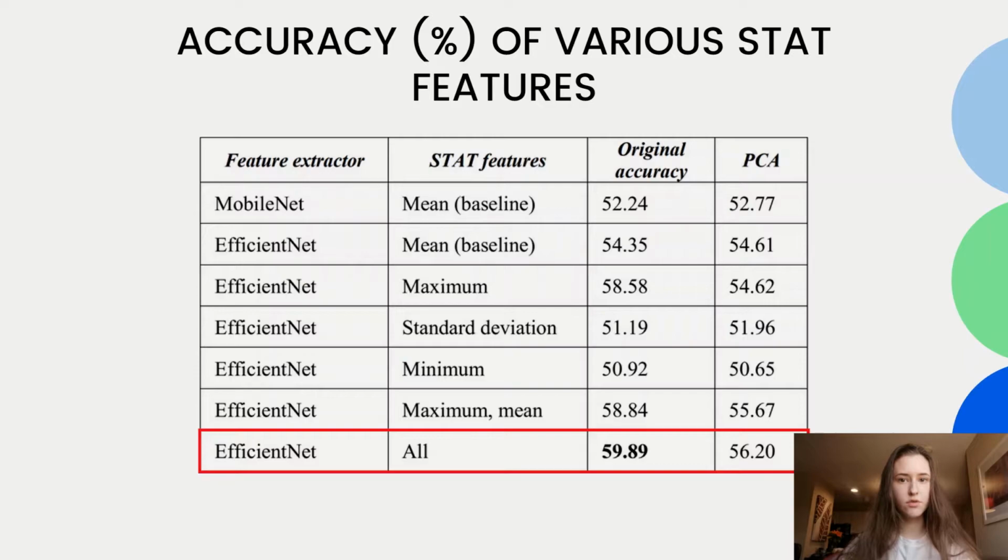Using just these two functions in the stat encoding is only 1% less accurate than combining all functions. Therefore, it could be possible to lower the dimensionality of the video descriptors by using only the most significant features. In addition, we examined the effect of principal component analysis on the accuracy. However, in all cases, PCA had little or no increase in accuracy at all.